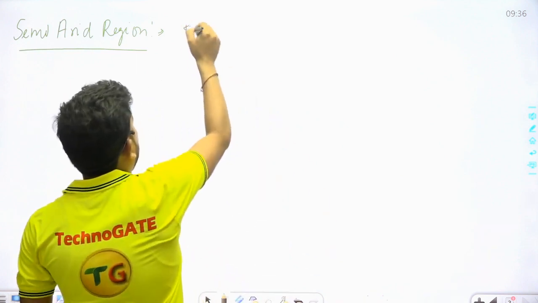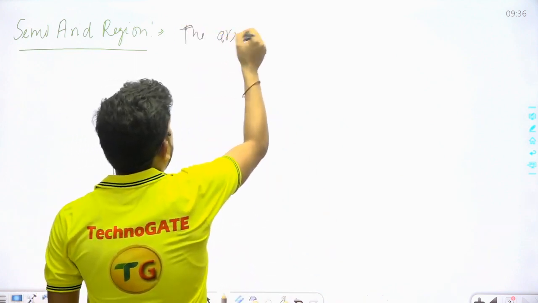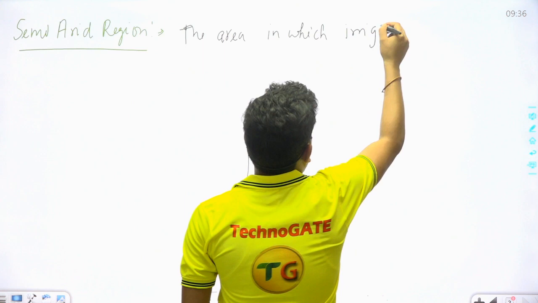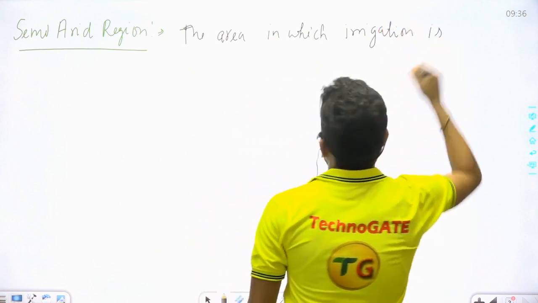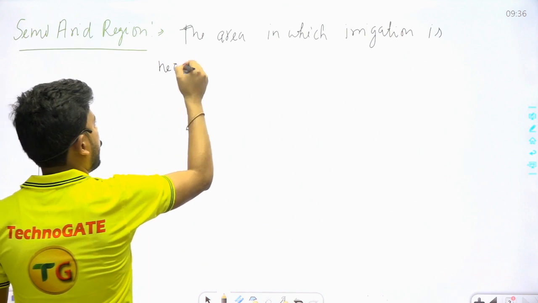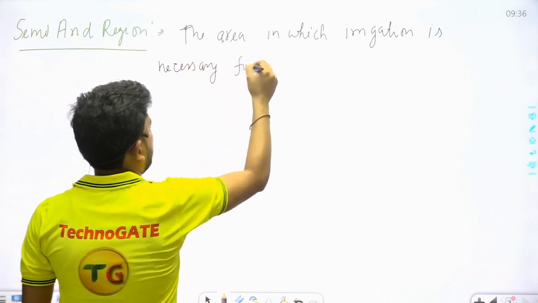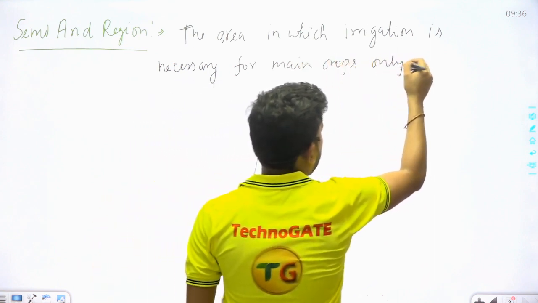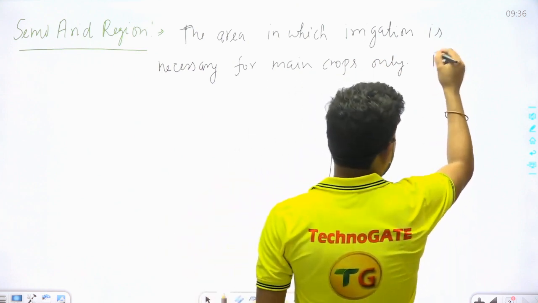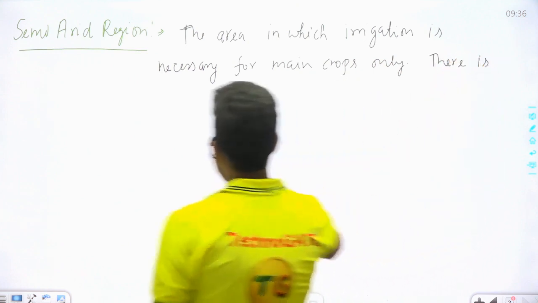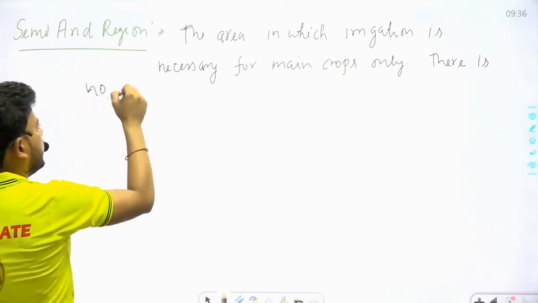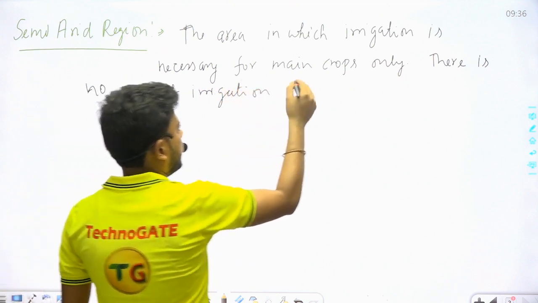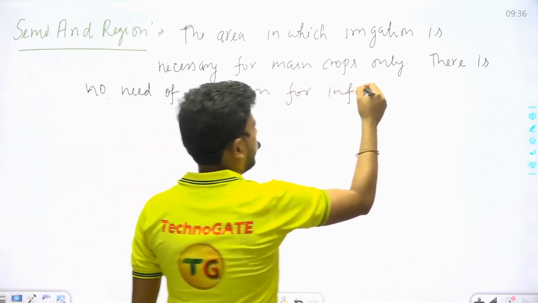The area in which irrigation is necessary for main crops only, there is no need of irrigation for inferior crops.